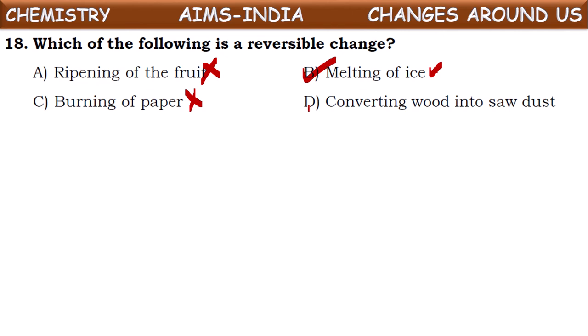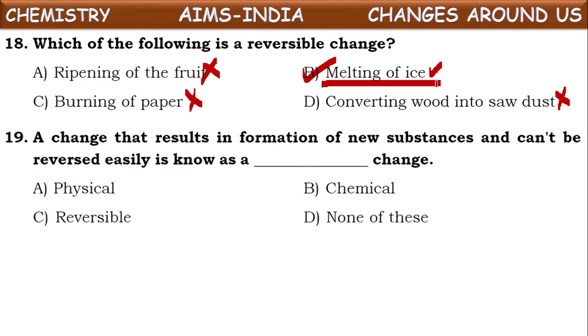Next one, converting wood into sawdust. Can we reverse this? From the sawdust can we get the wood? No, we cannot get back the wood when it is chopped. From the sawdust we cannot get back the wood. So it is also one of the irreversible changes. Now the only reversible change is melting of ice.